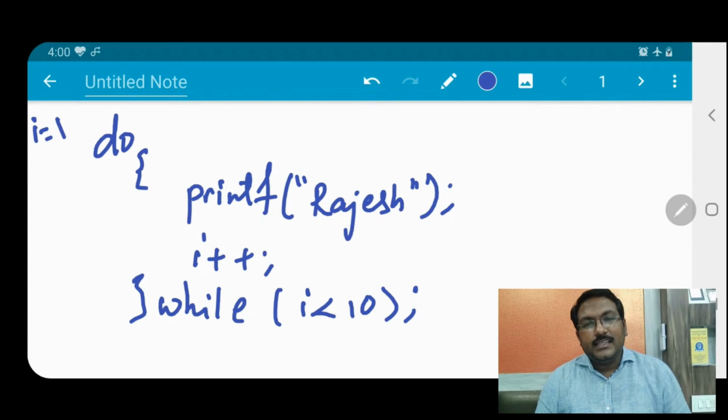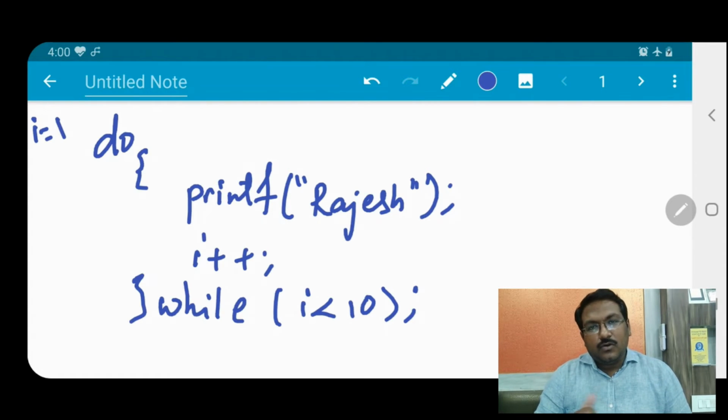Fine. Or else we can write it like this also. If we initialize the i value with 0, then we can write i less than equal to 10. That means it will check iterations up to 10. Similarly, instead of writing your name, just write %d and i, print the value of i and initialize the i value with 1. We can print the numbers from 1 to 10.